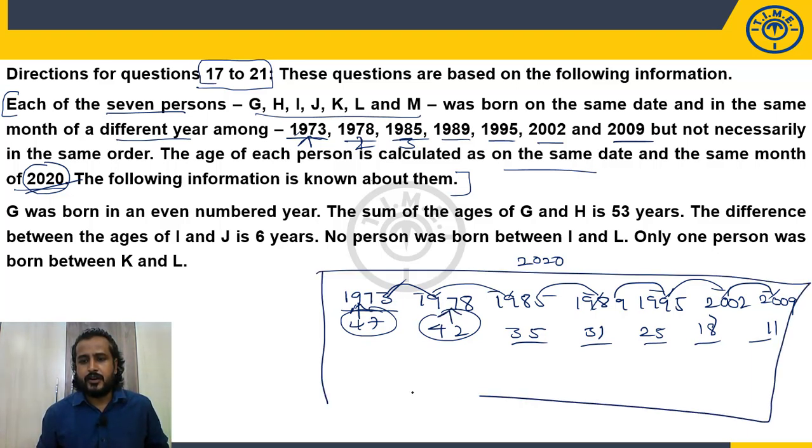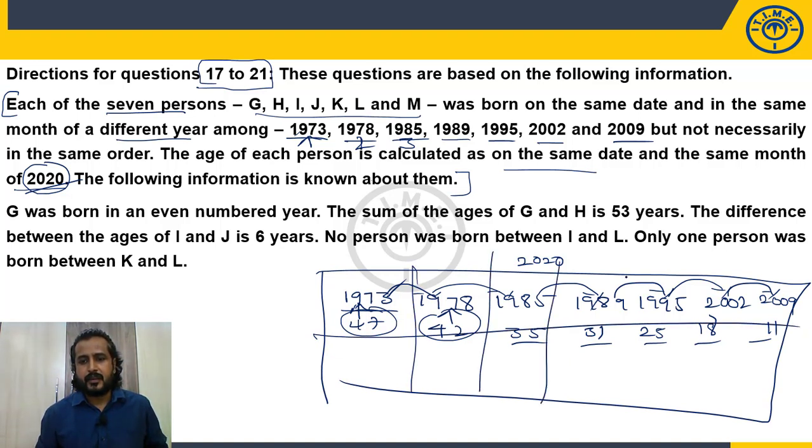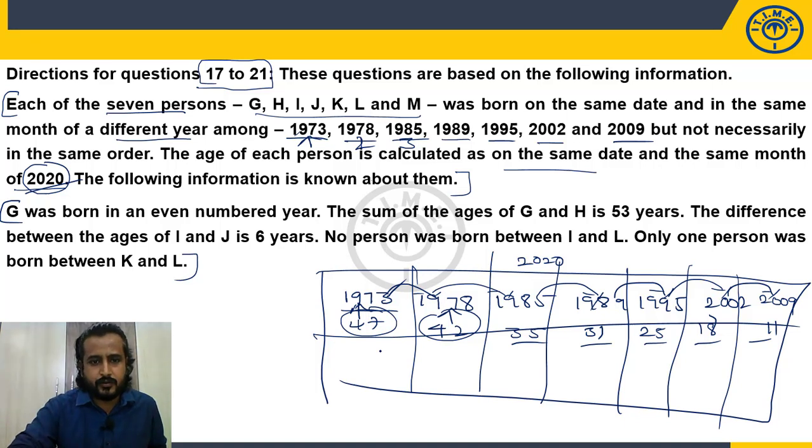So what I am going to freeze here? I am going to freeze years. When I am writing the years, along with the years, I will also find their ages comparing to 2020. What is the present age? I am going to find. Now with the help of the given clues, I am going to find the persons. Now let's go ahead with the clues.